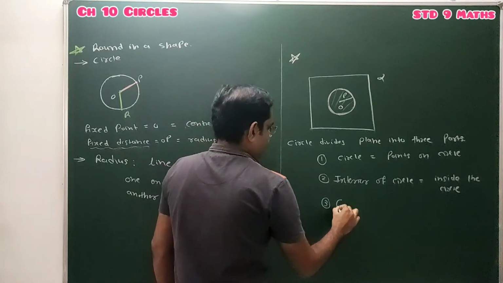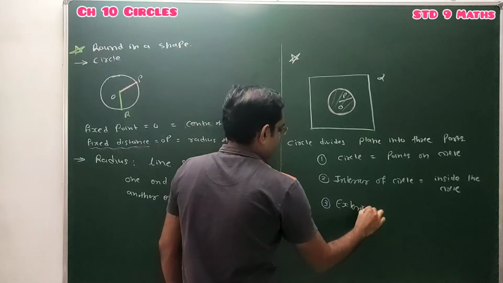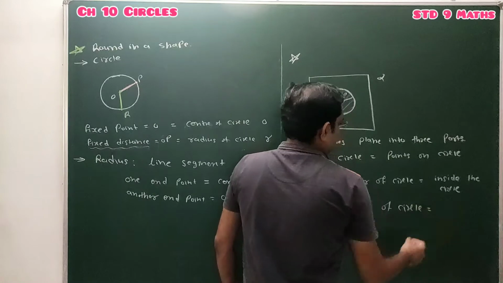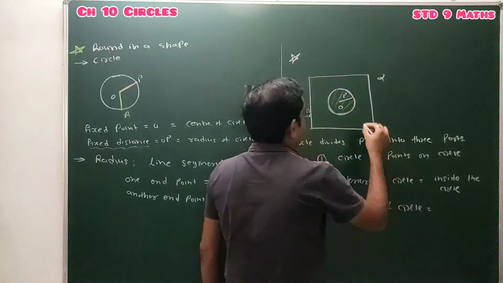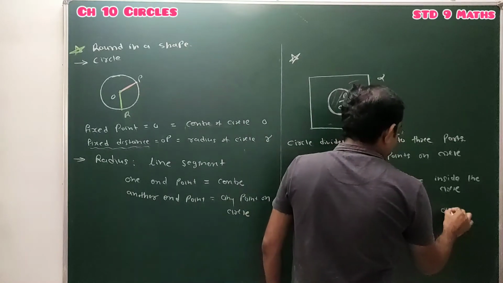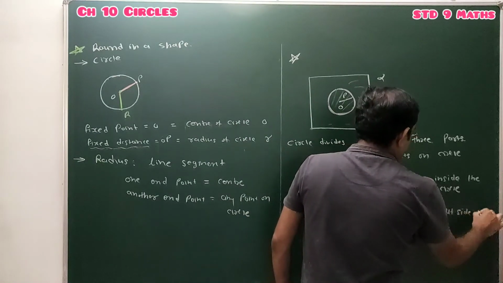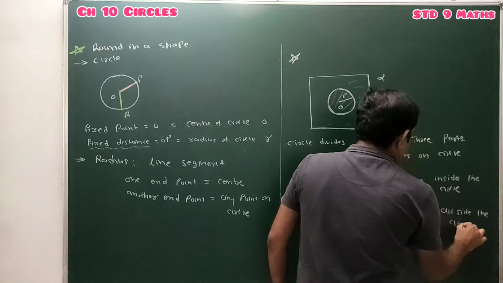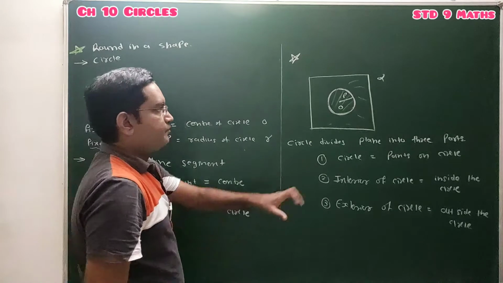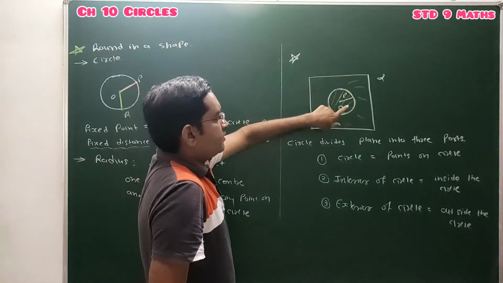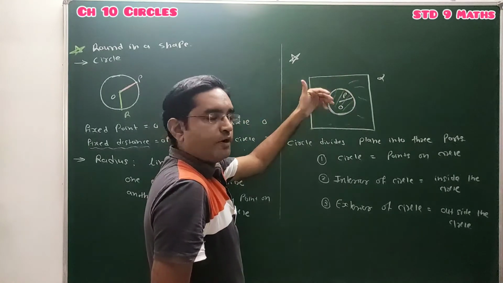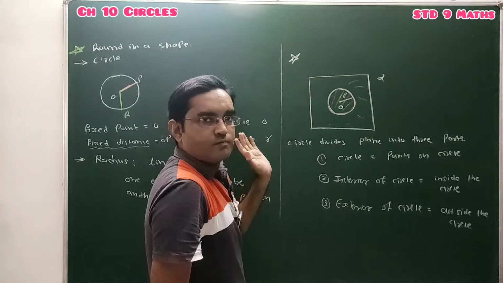The third part is known as the exterior of the circle. Here, the collection of all the points which lie outside the circle. Which points are there outside of the circle? All the points whose distance from the center is greater than the length of the radius. All those points lie in the exterior part of the circle.